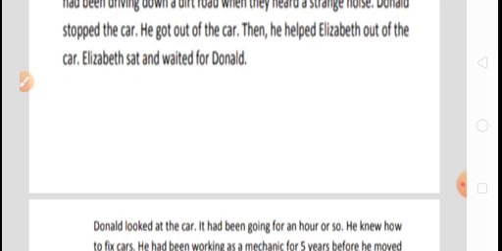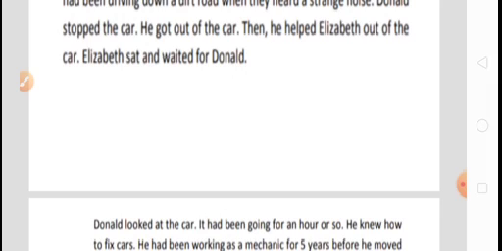The fifth sentence is also in simple past form, because here he is used as the subject, helped is the V2 form, Elizabeth is the object, and out of the car is the complement. So the fifth sentence is in simple past form.